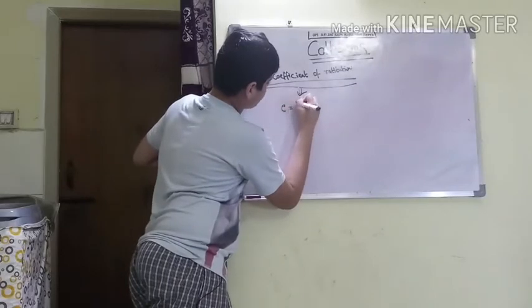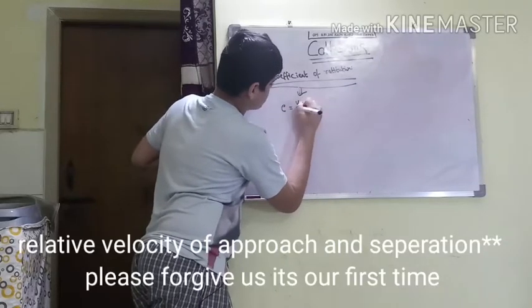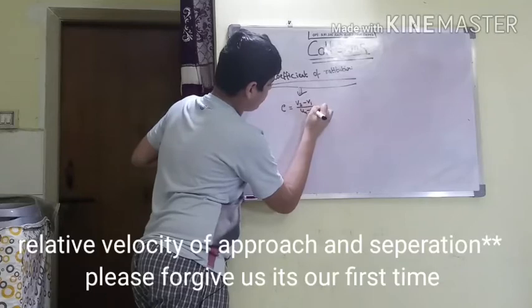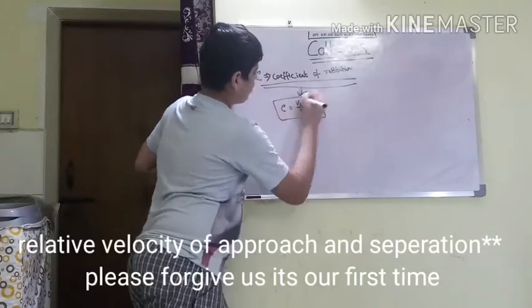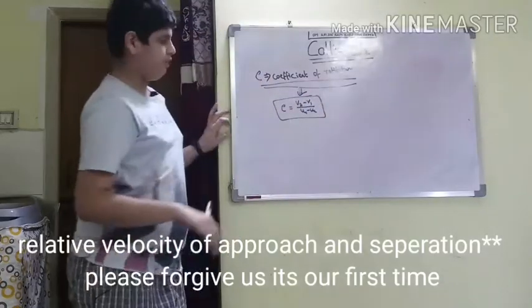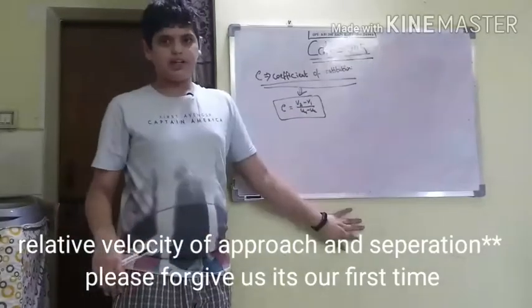So e is equal to velocity of separation upon velocity of approach. Velocity of separation is v2 minus v1, velocity of approach is u1 minus u2.